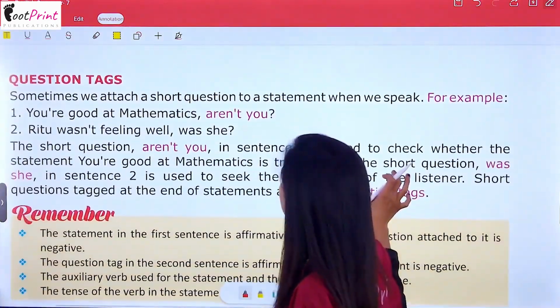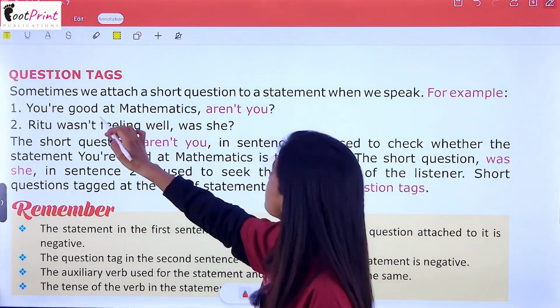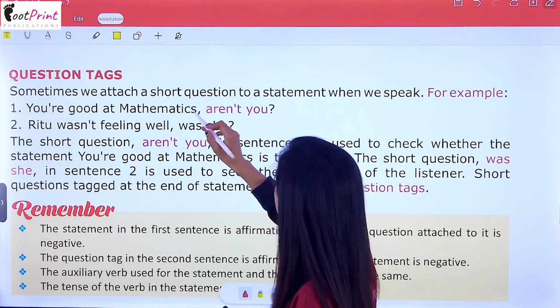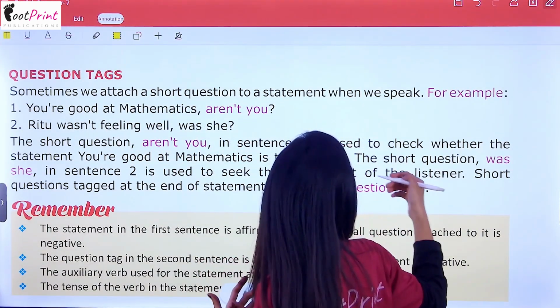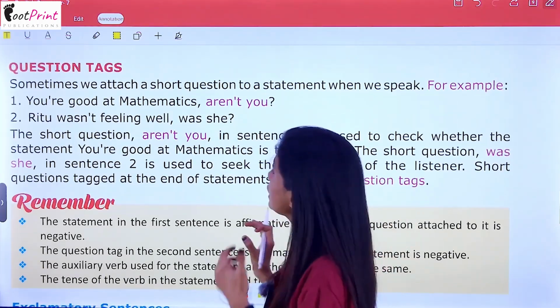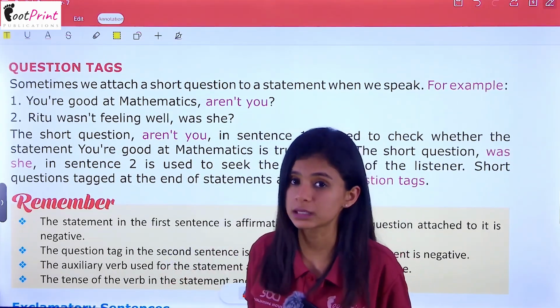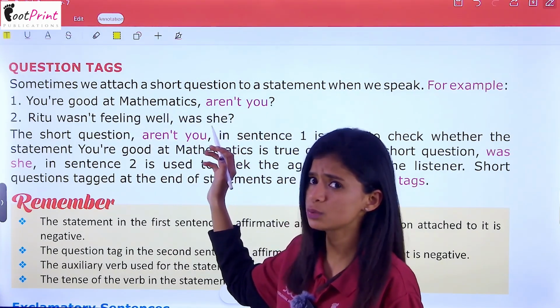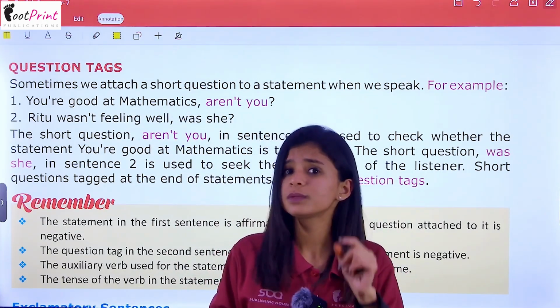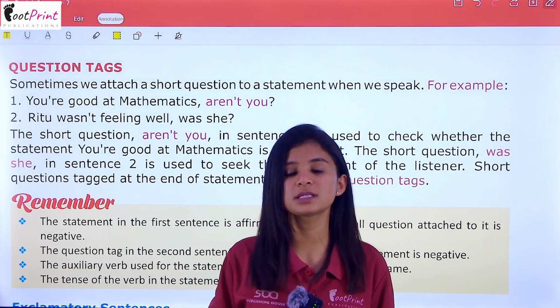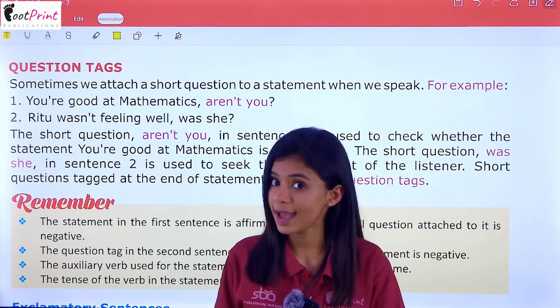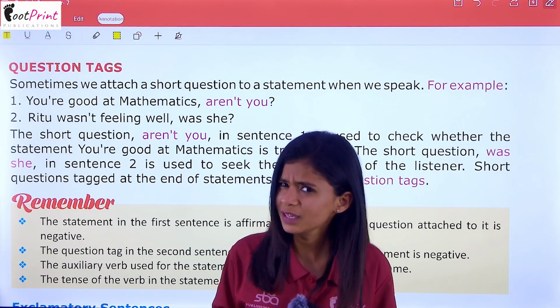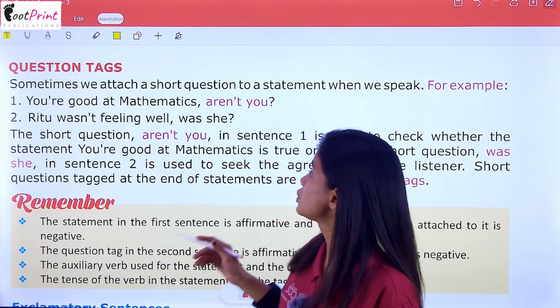Now, let's see some questioning tags. Sometimes we attach a short question to a statement when we speak. तो आपने कभी देखा होगा कि इवन हिंदी में भी हम ऐसा करते हैं. For example, you are good at mathematics, aren't you? तुम मैथ्स में अच्छे हो, है ना? The only difference is in हिंदी हम कहते हैं है ना या फिर नहीं, and in English we just add